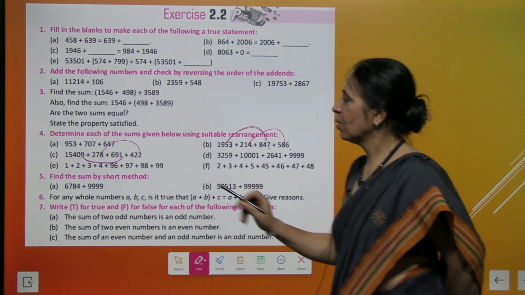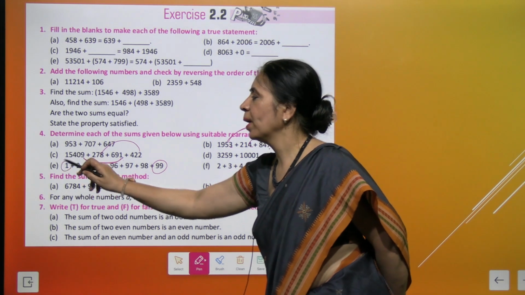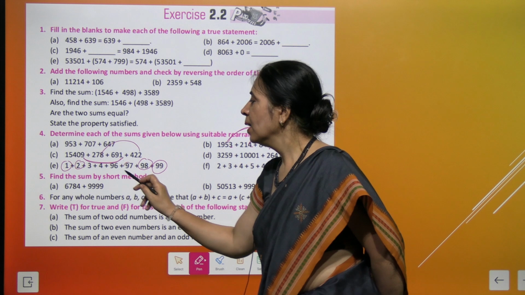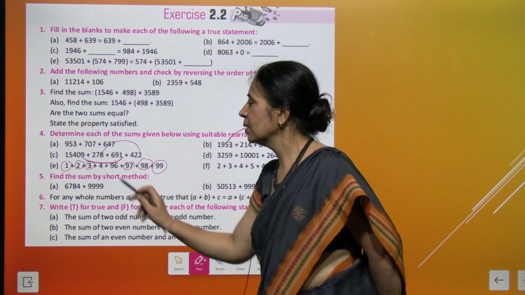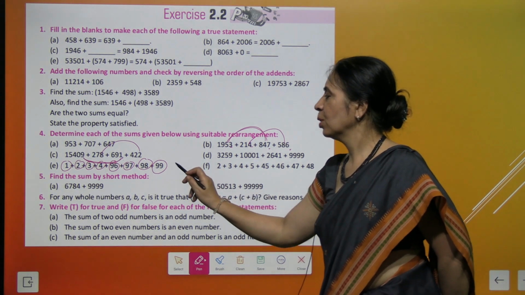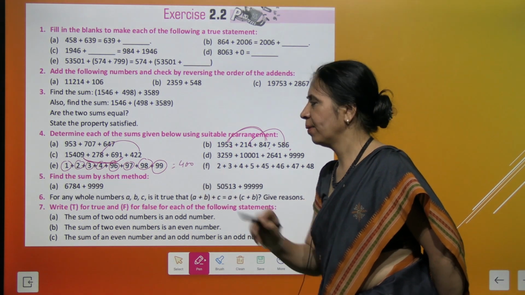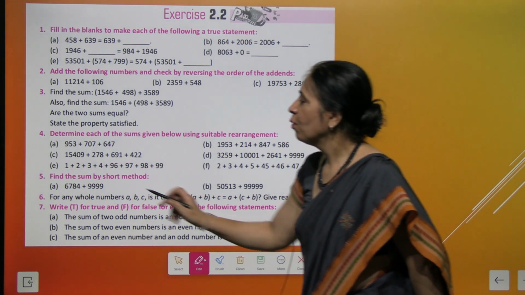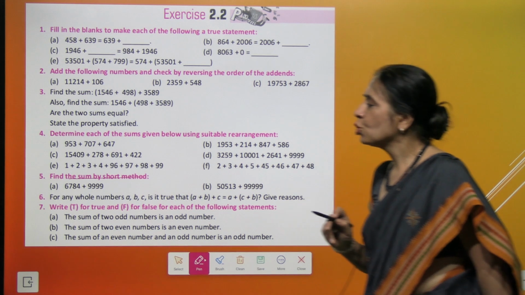Now the E part, very interesting. 99 plus 1, this will be the first set. 98 plus 2, another set. 97 plus 3, another set. And 96 plus 4, the fourth set, and the total immediately becomes 400. Got it? Then we have the next question, find the sum by short method.